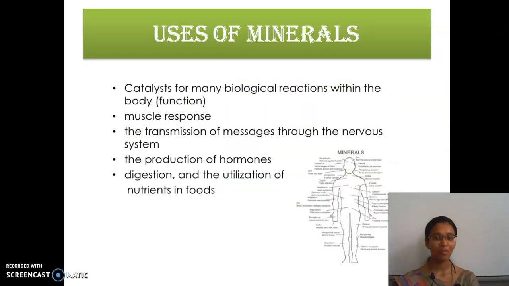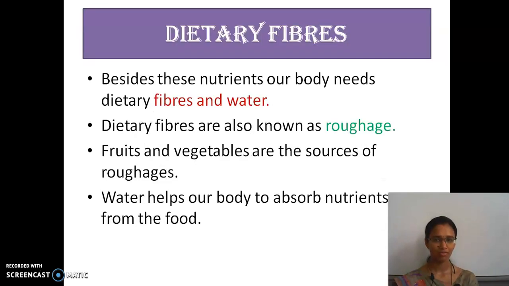And the importance and uses of minerals: yes, it helps in biological reactions like digestion in the body, muscle response. If someone touches you, you are able to feel that, right? So muscle response, transmission of messages through the nervous system, production of hormones, digestion as I said, and utilization of nutrients in the body.